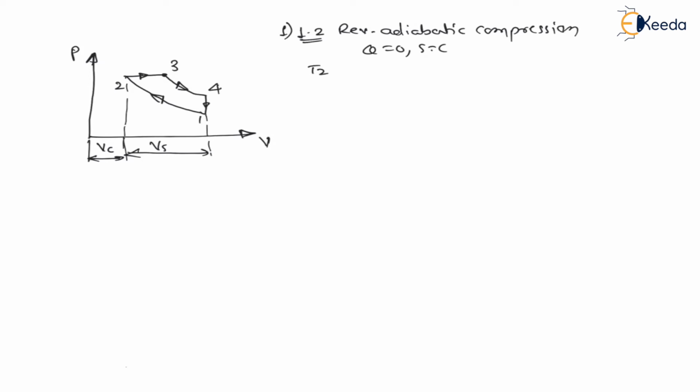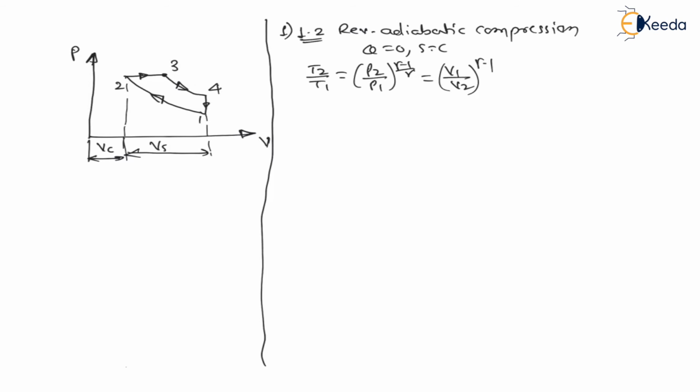is T2 divided by T1 is equal to P2 divided by P1 raised to gamma minus 1 upon gamma, is equal to V1 divided by V2 raised to gamma minus 1. Now here this ratio V1 divided by V2 is the ratio of volume for the compression process. It is called compression stroke. For the compression stroke, the compression ratio is represented by RK. Therefore compression ratio is equal to V1 divided by V2.